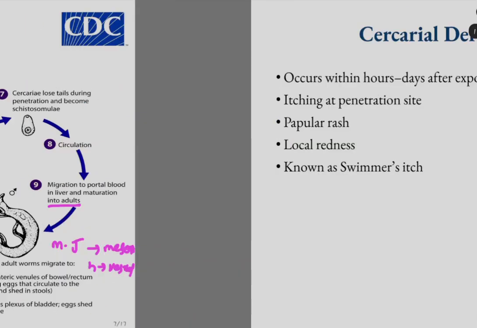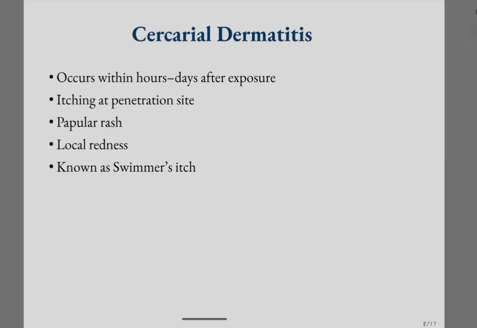Now the pathogenesis and clinical features. All three forms cause cercarial dermatitis that occurs within hours or days after the skin penetration by the cercarial larvae, and there is itching at the penetration site. Papular rashes and local redness can be seen, and this condition is known as swimmer's itch.